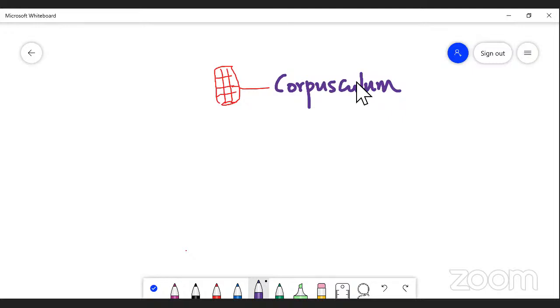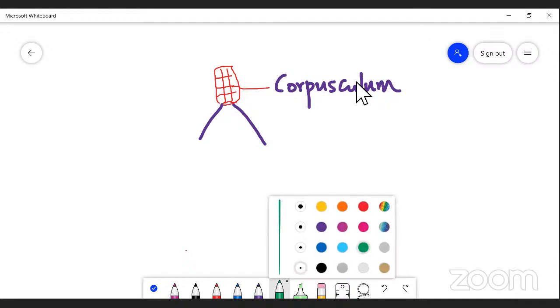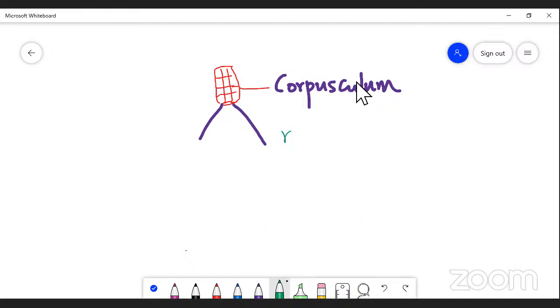All the pollinia form a clamp or cup-like structure called corpusculum. From the corpusculum arises a thread-like structure called retinaculum, which is connected with the pollinia.